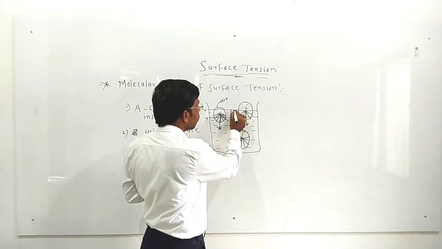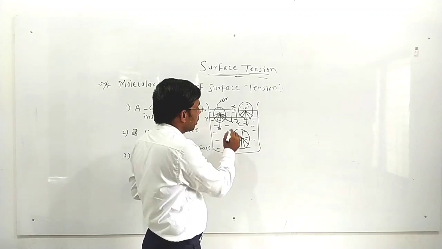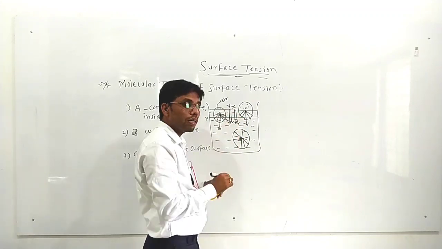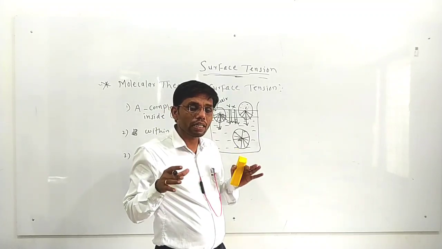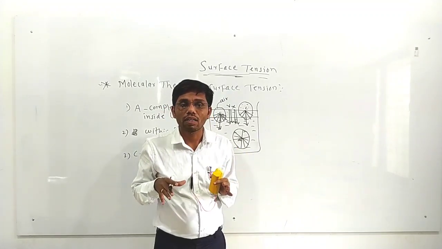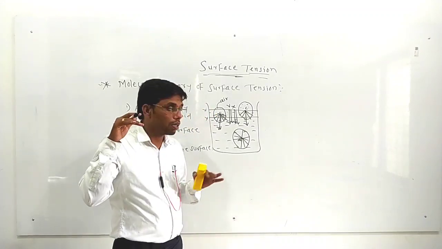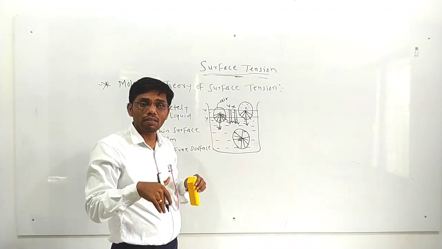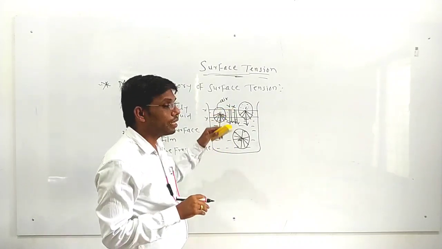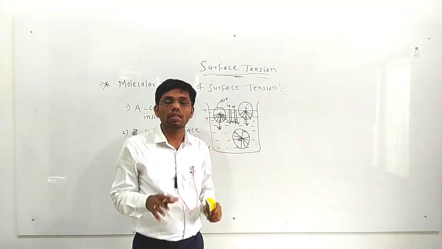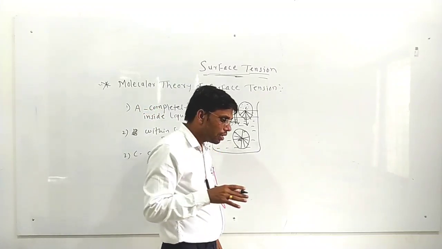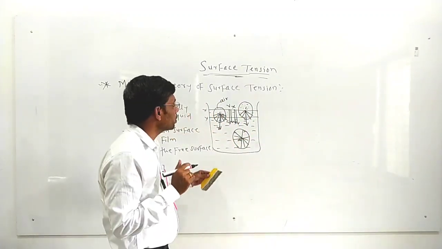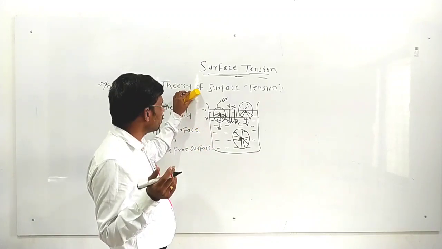Suppose you consider any molecule X here on the free surface of the liquid, it will also be pulled inward. Here molecule Y is there, and that molecule is also pulled inward. This means the free surface of a liquid behaves as a stretched elastic membrane, because the net pull is inward, since the resultant force is acting inside the liquid. So each molecule on the free surface of the liquid behaves like a stretched elastic membrane. This is the molecular theory of surface tension, and that property is known as surface tension.